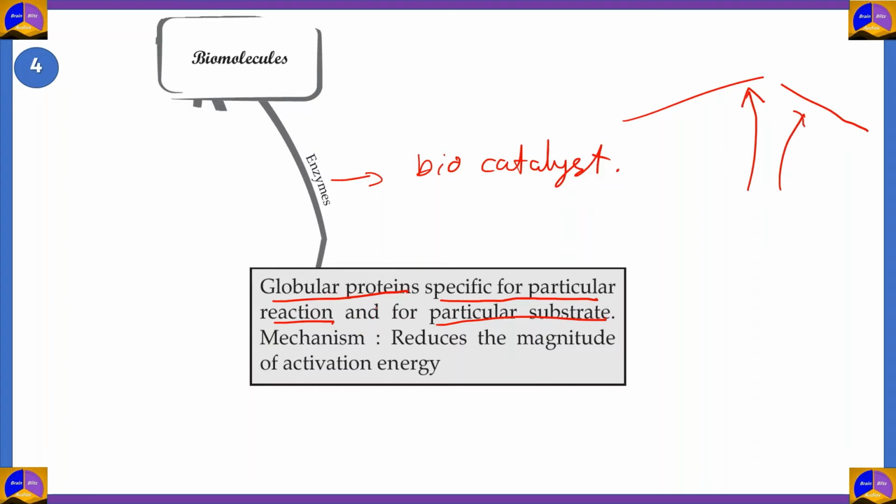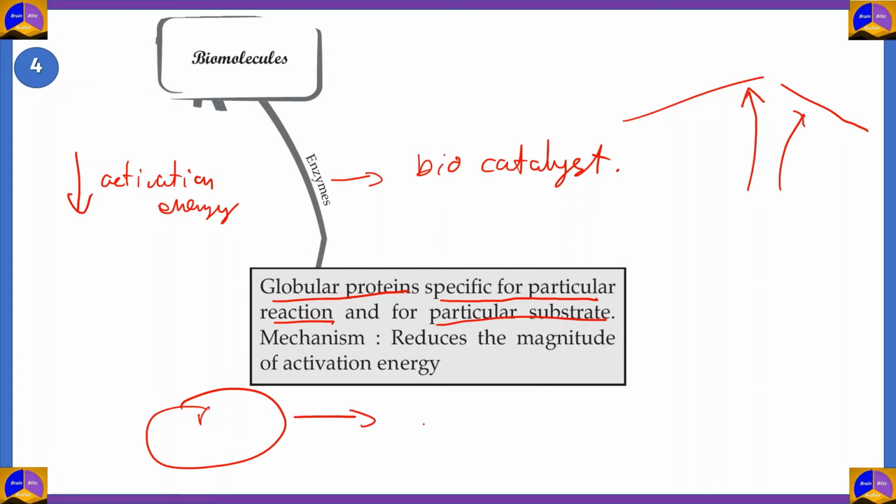The mechanism of an enzyme is that it lowers the activation energy for a reaction. So when you have the reactants, they form intermediates, and then these intermediates form products.